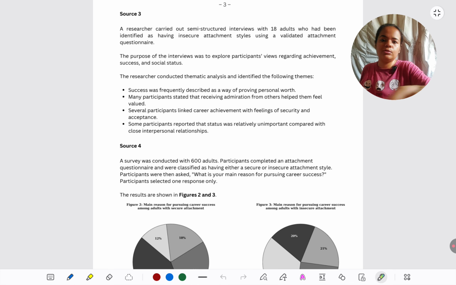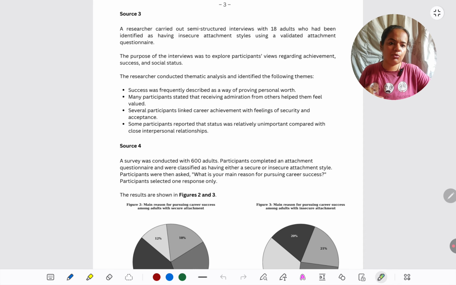Again, I can't read the full source, but these are some of the themes they found. So definitely when they say they found these themes, they've done thematic analysis. Success is seen as proving personal worth by those who have been insecurely attached, or people say when they receive admiration from others, they feel valued or they feel worthy. Okay, these are 18 adults who have been interviewed using a validated attachment questionnaire.